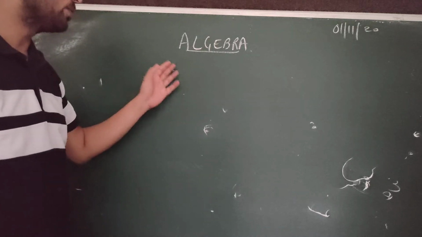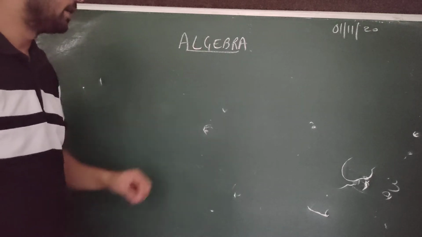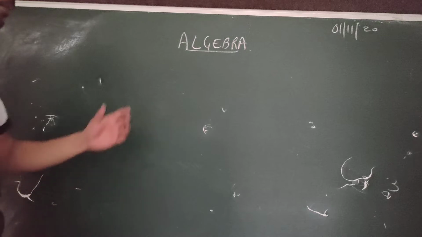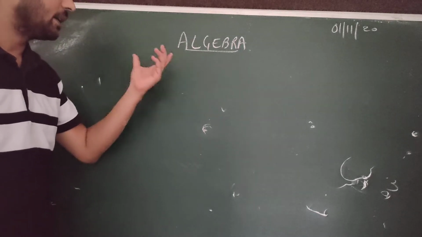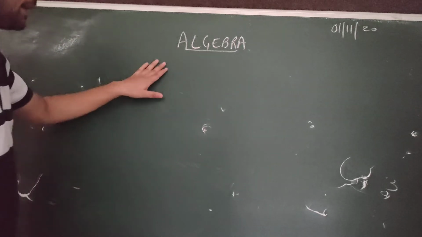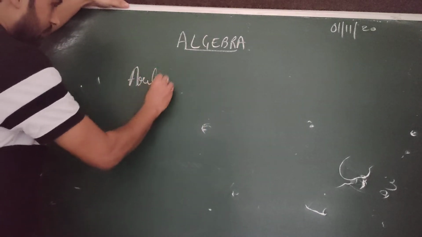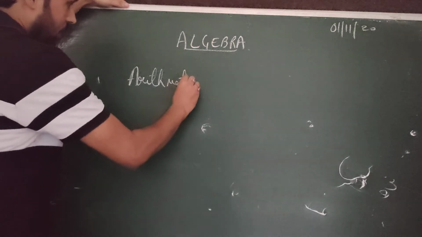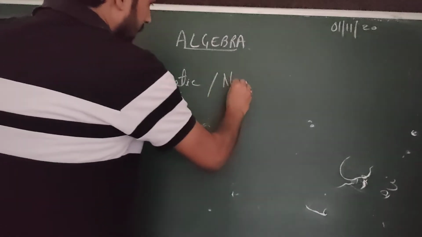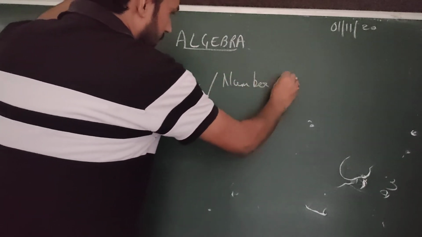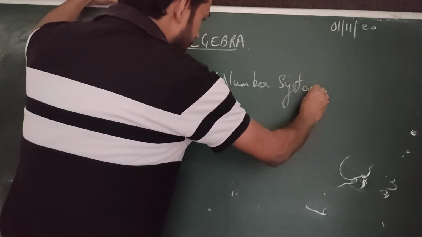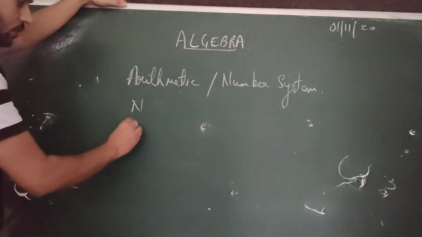I think most students, most people, have a problem with algebra. Actually, it's a branch of mathematics where people face lots of problems. Arithmetic you've already learned. Like in arithmetic, or in the number system, we have learned about numbers like natural numbers, whole numbers and all those things.